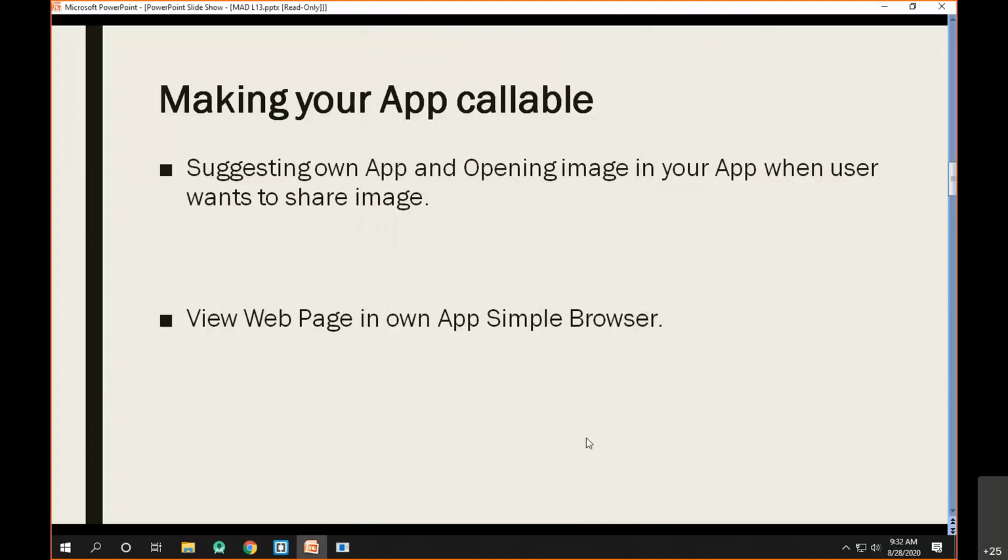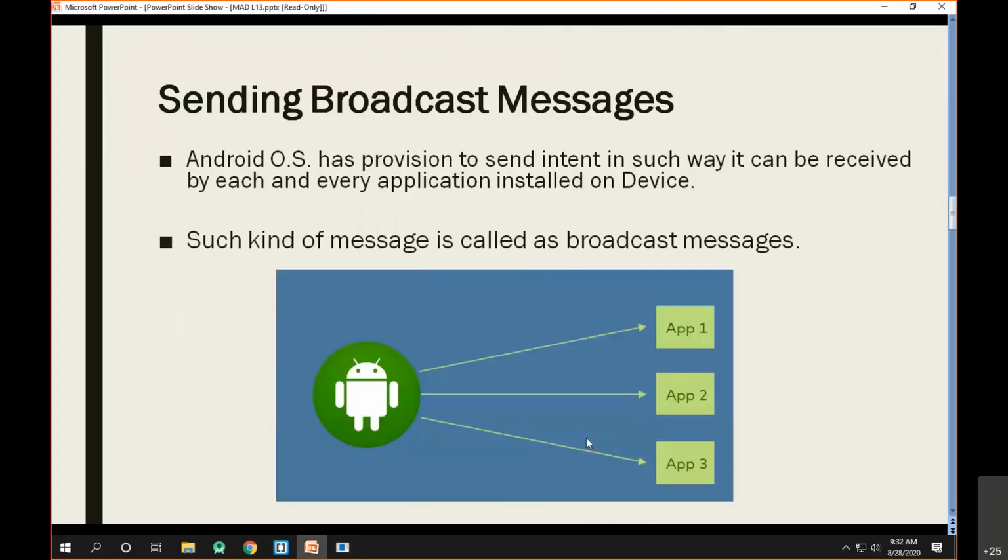Okay, so I think we should proceed further since no doubts are there. The next thing that we are supposed to understand is sending a broadcast message.